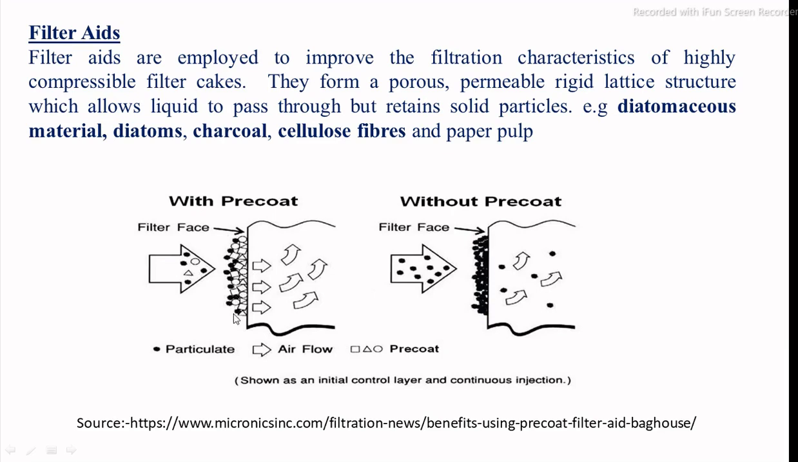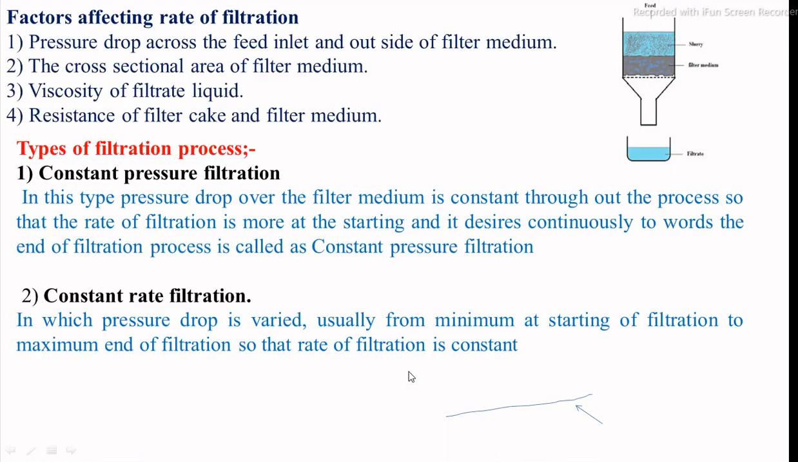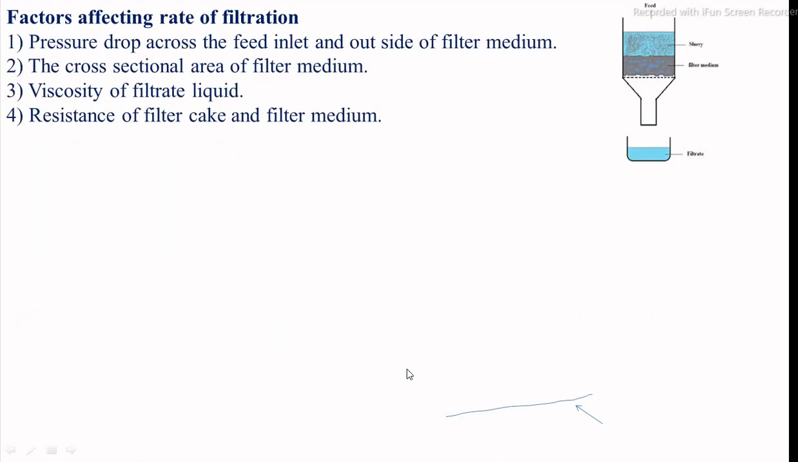What are the main factors which affect the rate of the filtration process? The first is the pressure drop across the inlet and outlet of the filter media. In this gravity filter, if the pressure difference between the feed side and the outlet side is very high, then the rate of filtration is also very high. In the case of the vacuum filter and the pressure filter, the pressure difference is maintained very high.